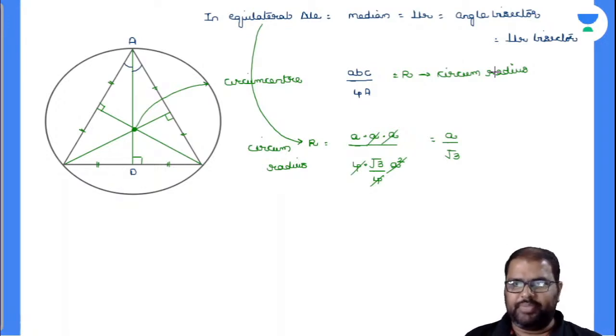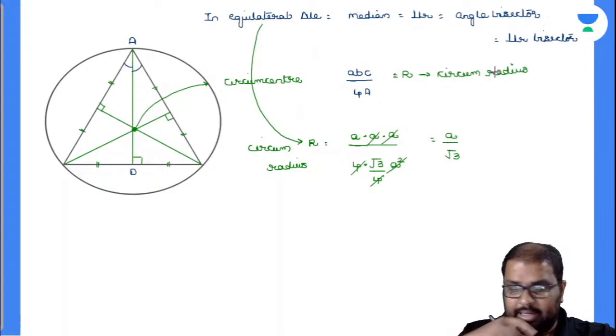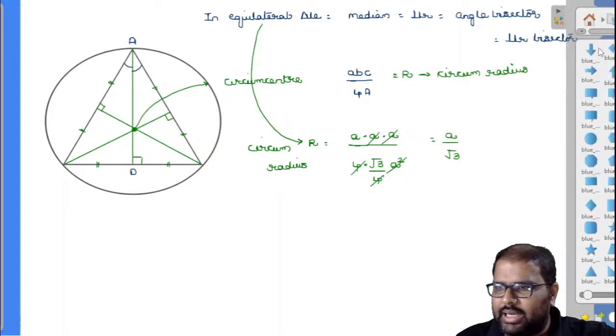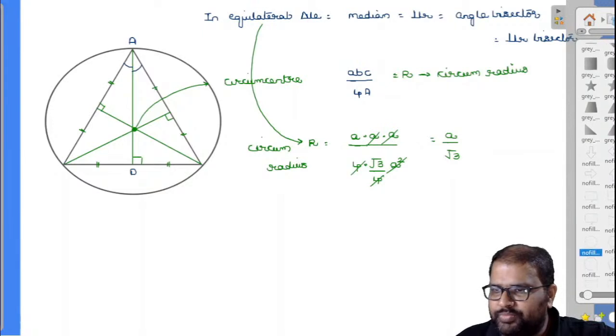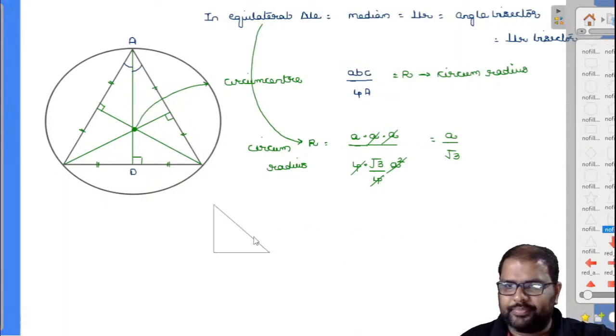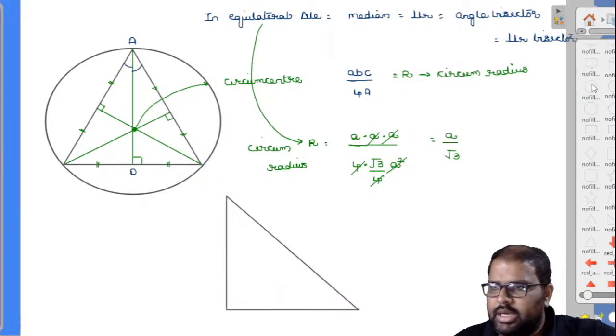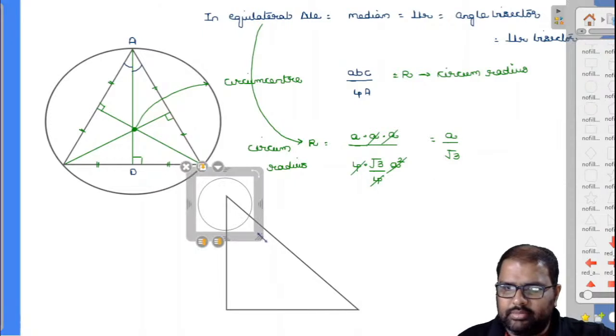So what about a right angle triangle? What happens in a right angle triangle? Let us check it. I'll draw a right angle triangle, then we can understand what we are doing. So this is a right angle triangle, and I'll draw a circle there.